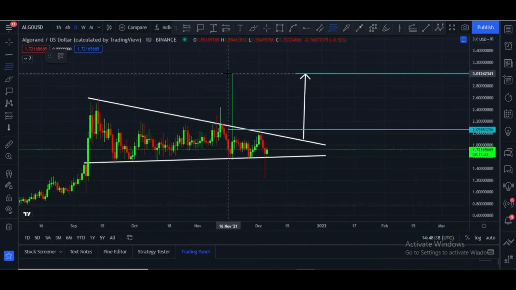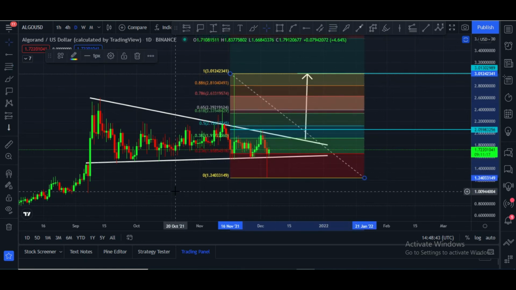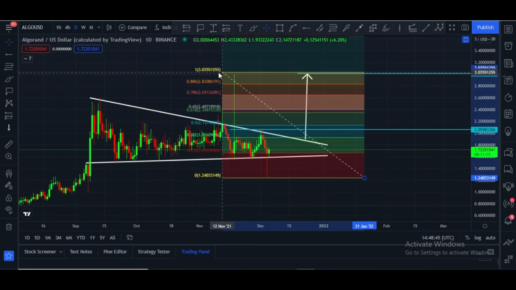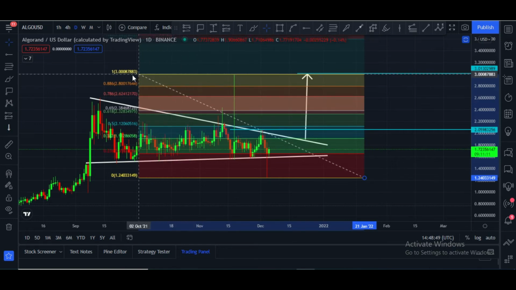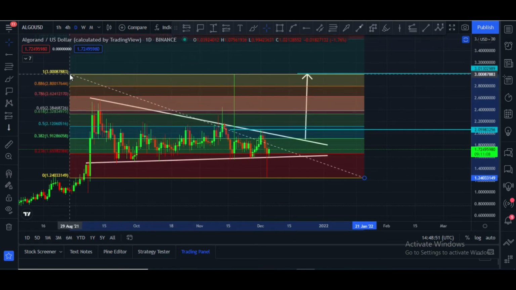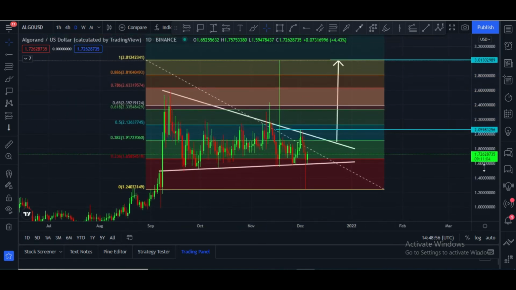For this, I have to measure this from top to bottom. And after that, let me please arrange this chart and fix it.